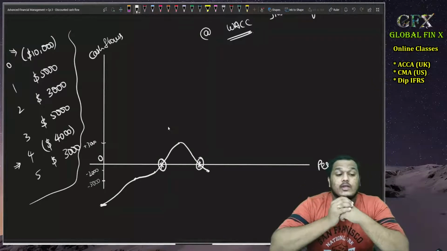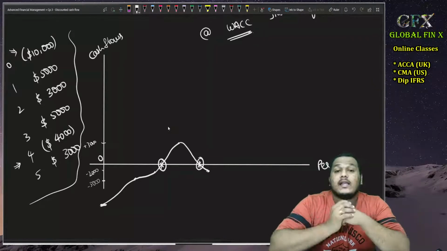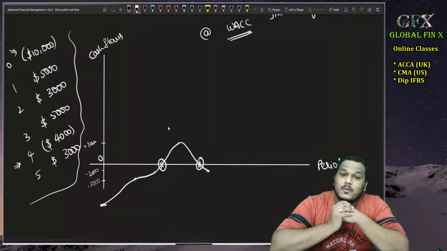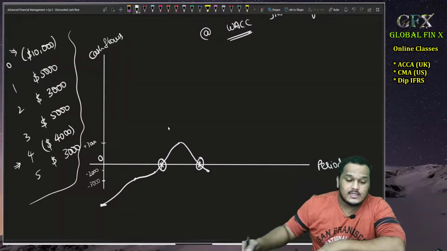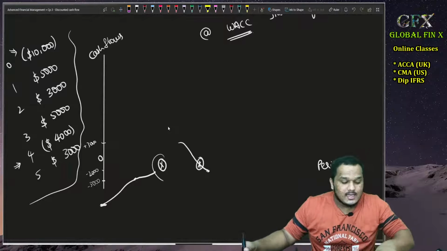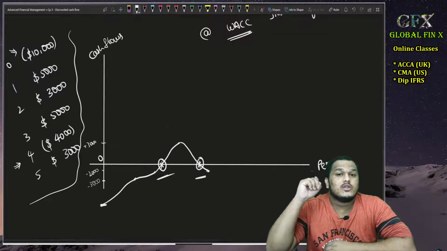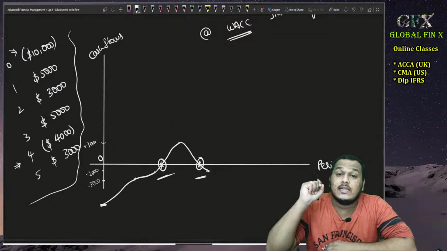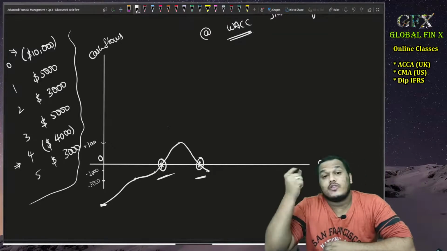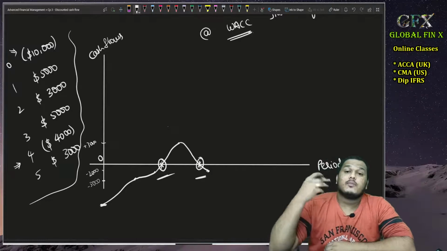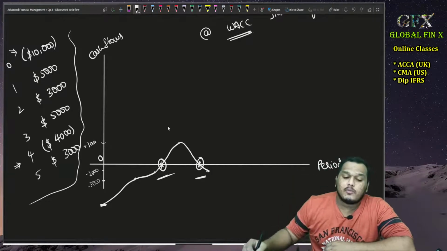Actually, to be very honest, sometimes we get multiple IRRs. We get 2-3 IRRs also. Absolutely possible. Now you can see here, once it is touching the x-axis and again it is touching the x-axis. That means there are 2 points where your net present value is equal to 0. That means there should be 2 IRRs, internal rates of return. So which one should I consider for project evaluation? That is the problem with IRR.